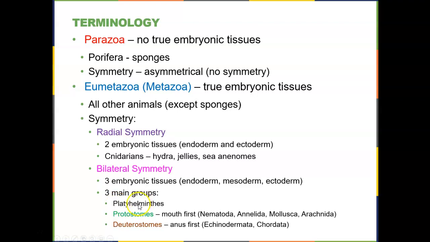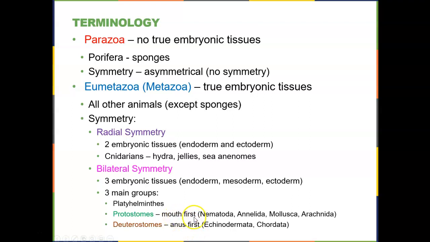This is phylum Platyhelminthes, and I'll discuss why that is in just a moment. But the other two major groups are the protostomes and the deuterostomes. This has to do with the primitive gut, which will become the digestive system. In the protostomes, the mouth develops first, and in the deuterostomes, the anus develops first.